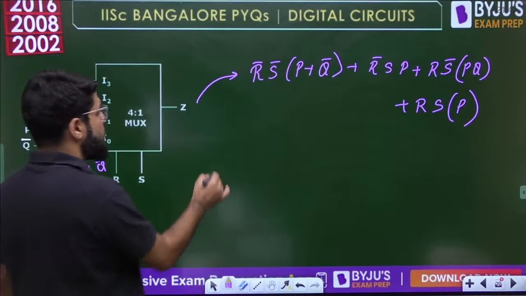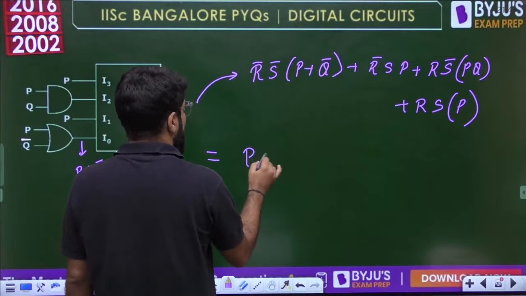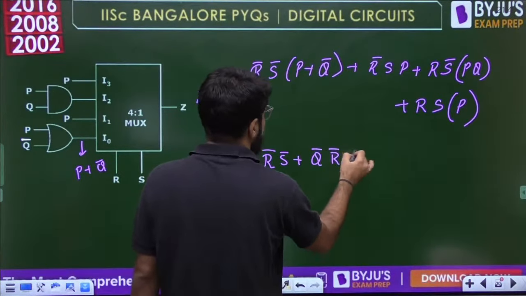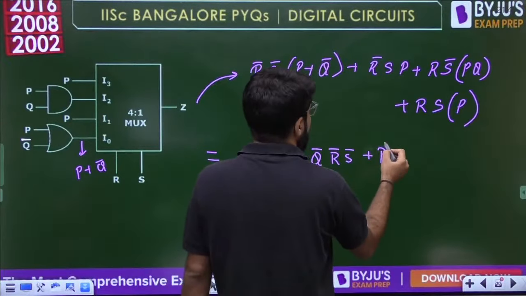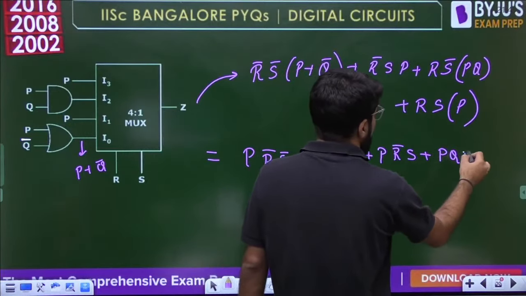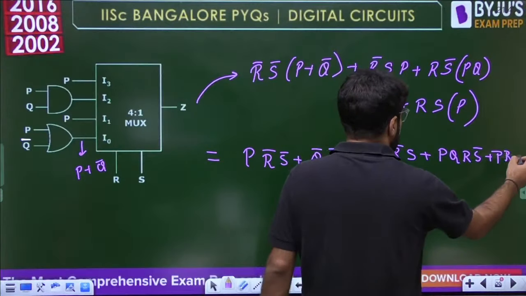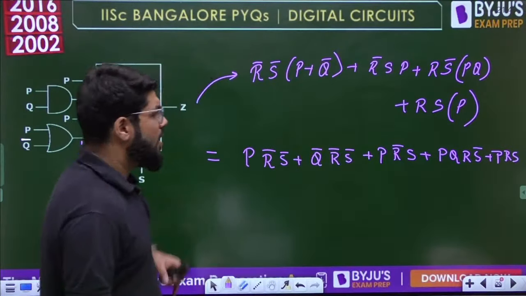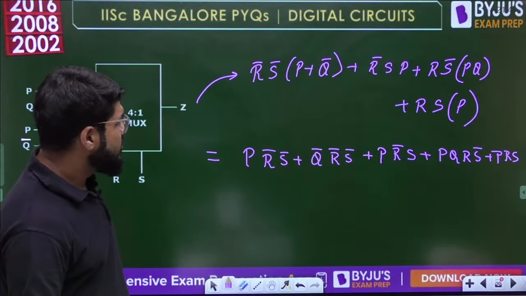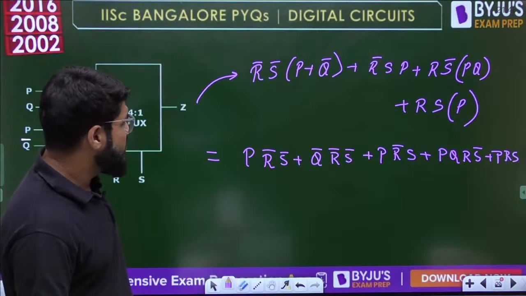Okay, we now need to first of all simplify and see if we want the help of K-map or not. So arranging in order, P R bar S bar plus Q bar R bar S bar. Then you have P R bar S, plus P Q R S bar, plus P R S plus P R S. So let us see what terms you can simplify here at least, or we can feed this in the K-map if required.